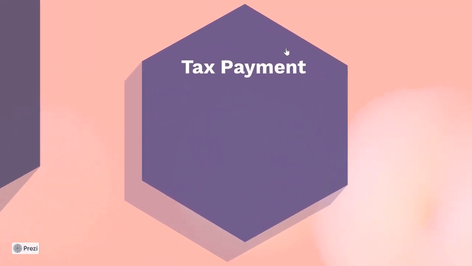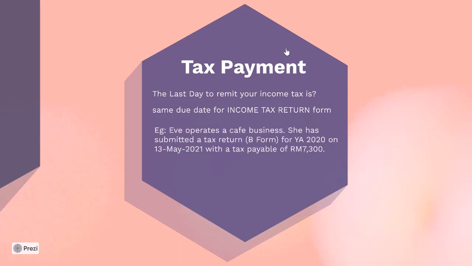What about the payment of tax? The last day for you to remit your income tax return is also the last day for you to pay your income tax. So it's the same due date as the income tax return form. Take for example, Eve operates a cafe business. She has submitted a tax return, and because she has a business, she uses B form, for year of assessment 2020 on the 13th of May 2021. Well, that's on time, right? Because the last day for her to do so is 30th of June 2021.